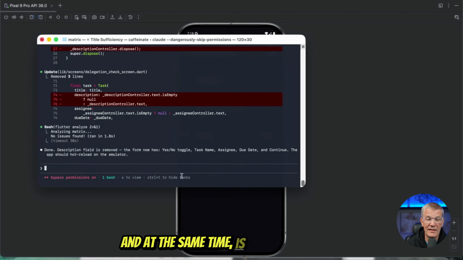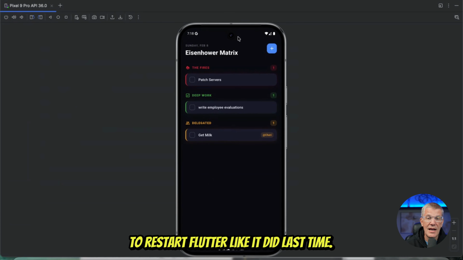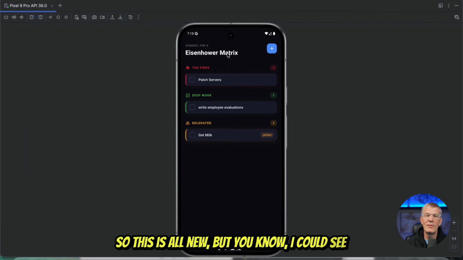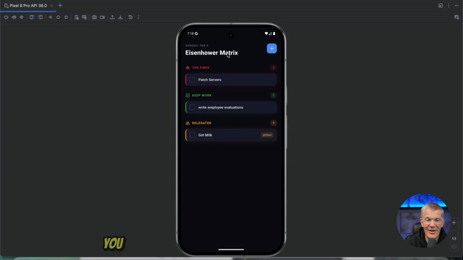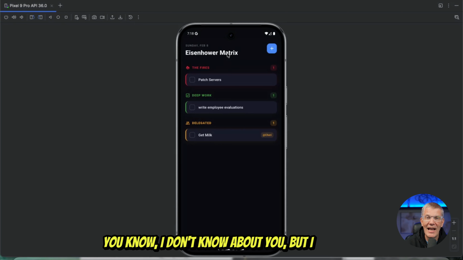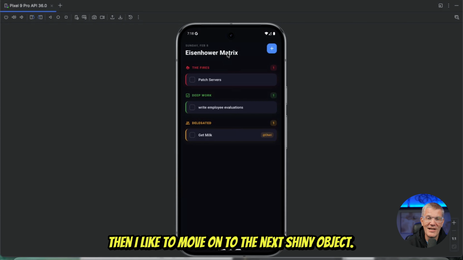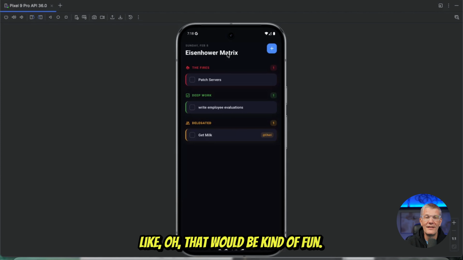And at the same time, is it smart enough to restart Flutter like it did last time? So that's new. In the past, I've always had to restart Flutter myself. So this is all new, but I could see myself tweaking this and actually using this application, because I don't know about you, but I like new productivity hacks. And then I like to use them for a while, then I like to move on to the next shiny object. So this probably fits my category where it's like, oh, that would be kind of fun.